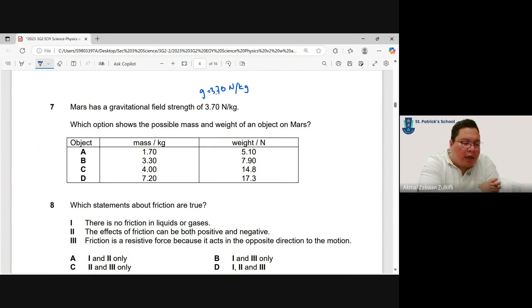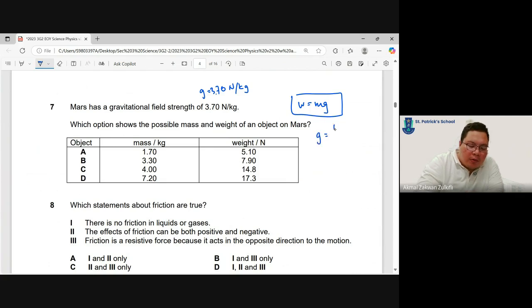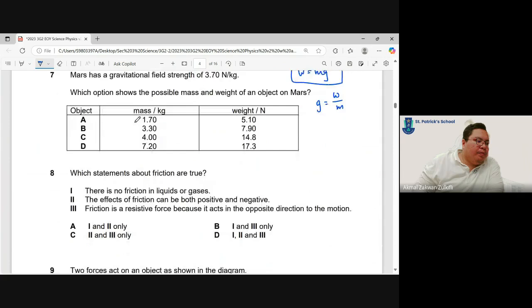So we have to use what formula here? W is equal to mg. Okay, so this formula is another important formula you need to memorize. W is equal to mg. So we have g, which we know, so maybe we need to use g equals W over m. Make sure that your W and m, the weight divided by mass, will give you 3.7. This is something which you can do.